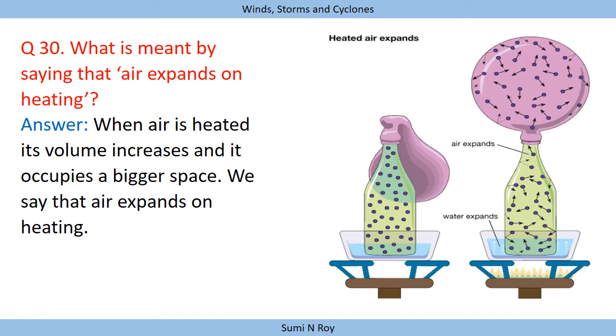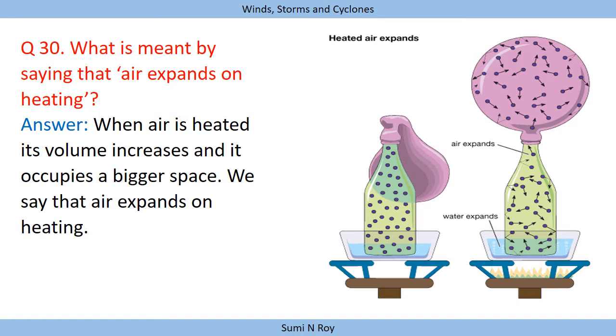Next question is, what is meant by saying that air expands on heating? This is one of the important questions. When air is heated, its volume increases. You can easily see in the picture. In the first picture, the air present in the balloon is cold, and when we start heating it, the molecules become hot and start moving here and there, and as they move, they collide with the walls of the balloon and change its shape.